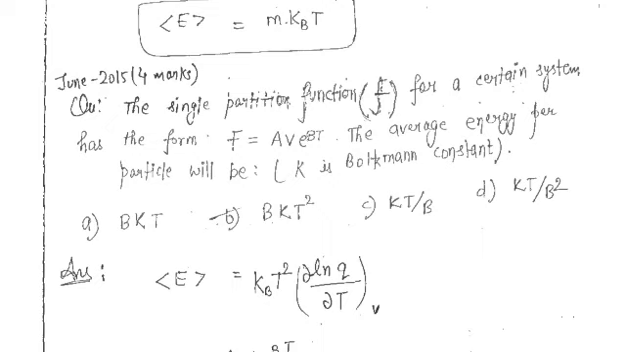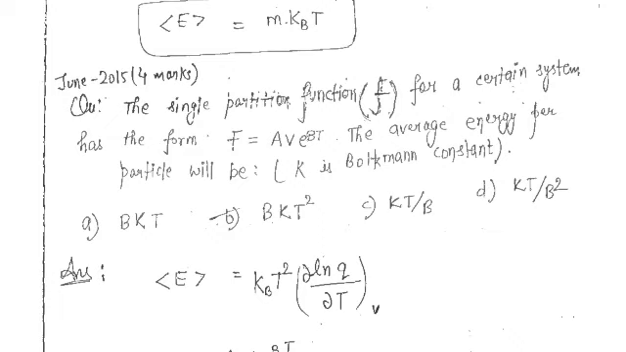The question of June 2015, a 4 marks question. The question says that the single partition function for a certain system has the form f equals a v e raised to the power beta t. Single partition function, we know that it is the one particle partition function, as we had done throughout our syllabus, throughout our course.